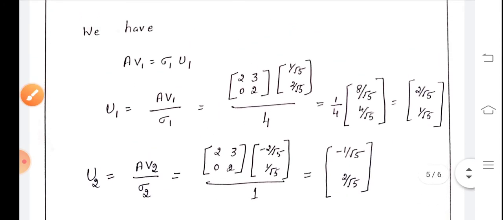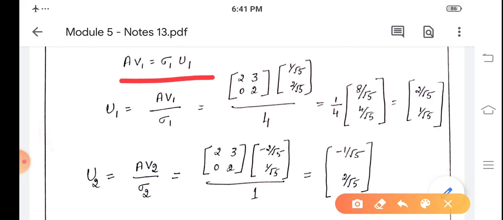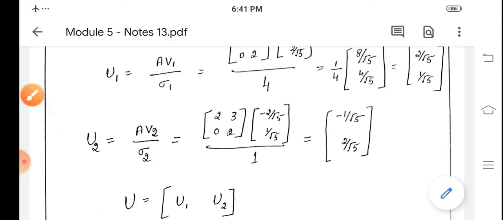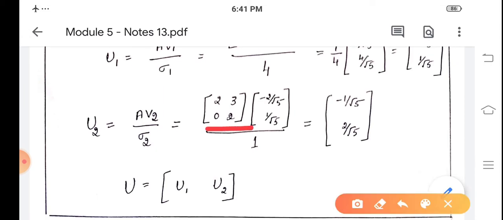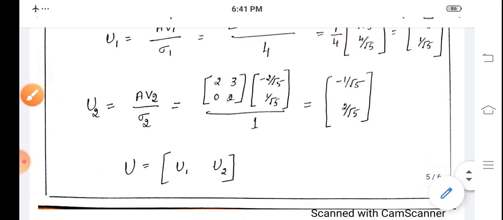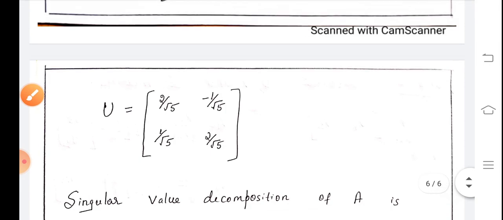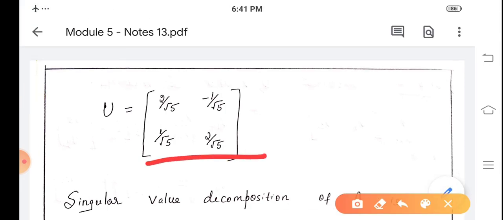Similarly, we have A into V2 equal to sigma 2 U2. That gives U2 equal to A into V2 divided by sigma 2. That is A, 2, 3, 0, 2, multiplied by V2. V2 is minus 2 by root 5, 1 by root 5, divided by sigma 2, which is 1. So we are getting U2 equal to column vector minus 1 by root 5, 2 by root 5. Now we write U equal to U1, U2. That is U is equal to first column 2 by root 5, 1 by root 5, and second column minus 1 by root 5, 2 by root 5.